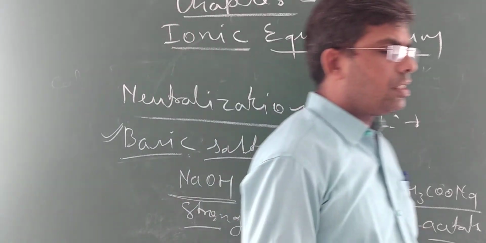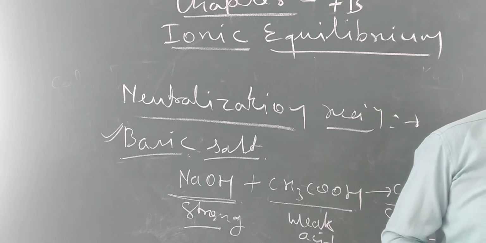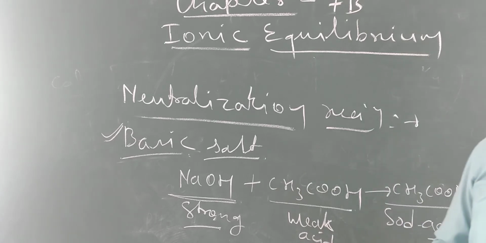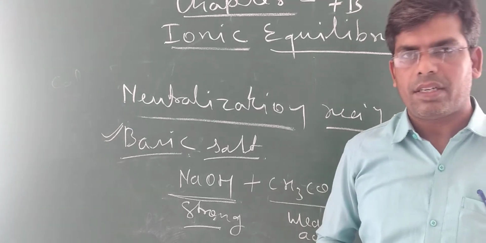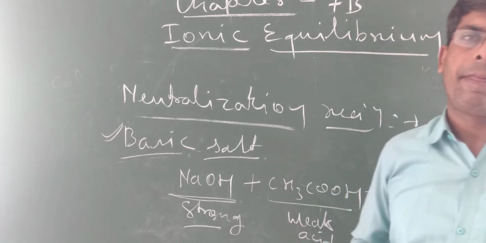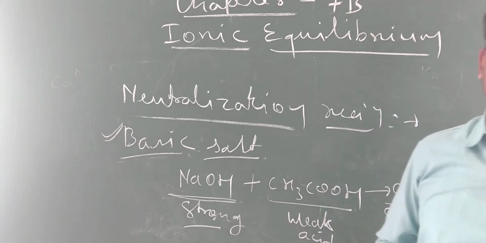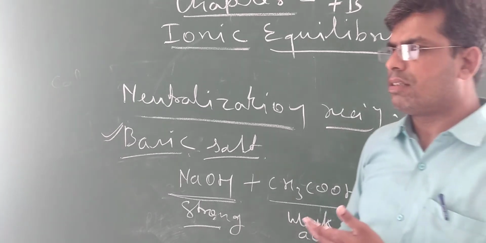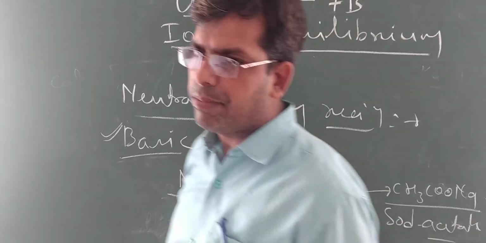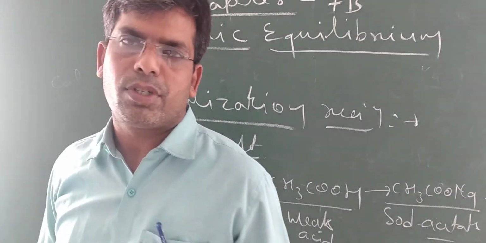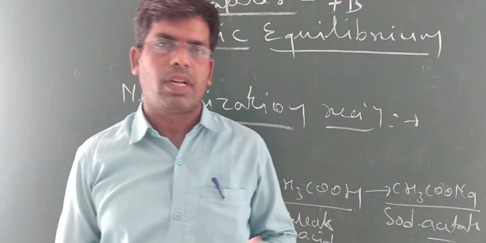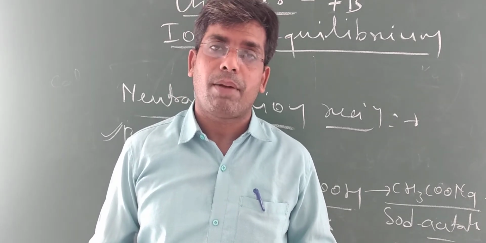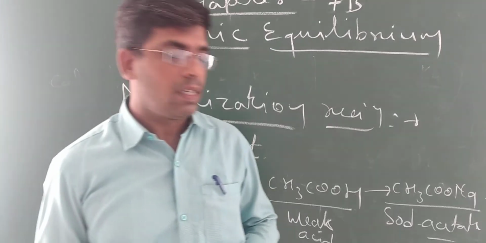Now, some double salts are also present. If we discuss the classification of salts, there are different types of salts. Normal salts means neutral salts like NaCl, KCl. Acidic salt like CaSO4, calcium sulfate, means a salt made with a strong acid and a weak base. Basic salt is made with a strong base and a weak acid, like sodium acetate.